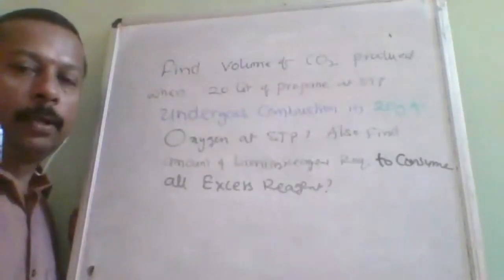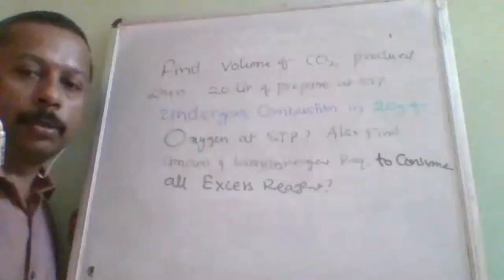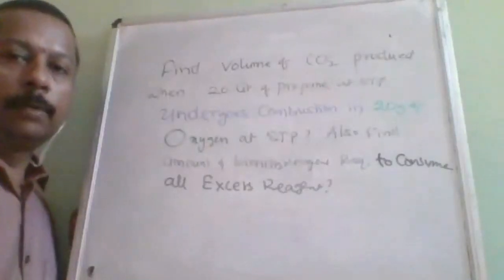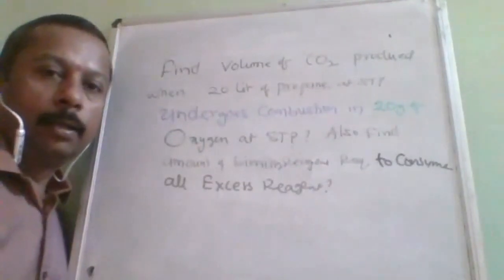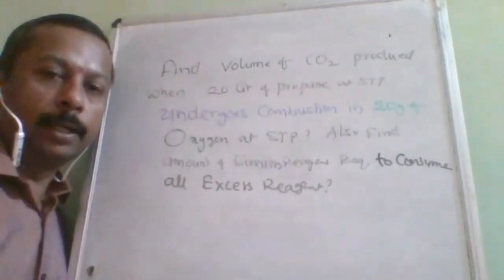Question is: find volume of CO2 produced when 20 liter of propane at STP undergoes combustion in 20 gram of oxygen at STP.